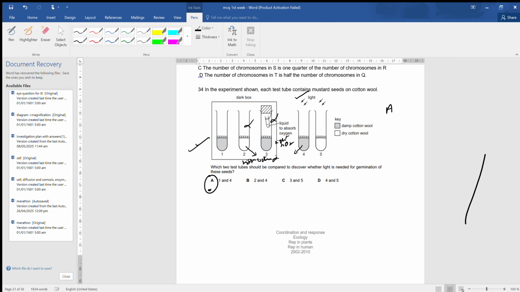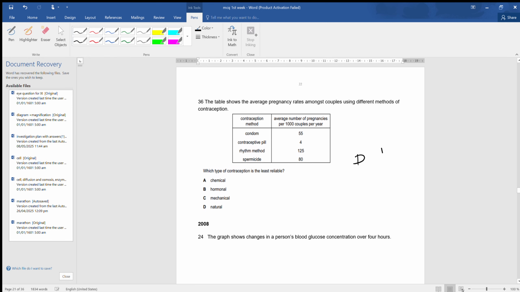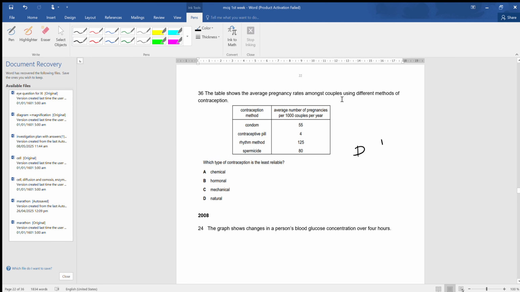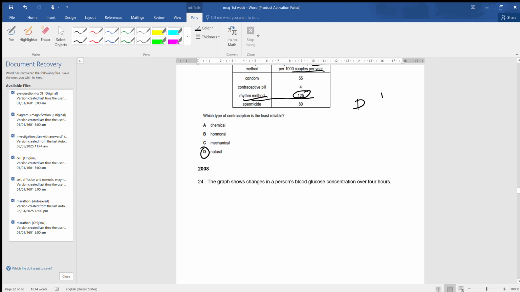Now next, the table shows the average pregnancy rate among couples using different methods of contraception. What type of contraception is least reliable? Natural method. Natural method, rhythm method or natural method, both are the same thing. The average number of pregnancies per 1,000 couples per year is 125 over here. The rhythm method or natural method, both are the same. That's why natural method.